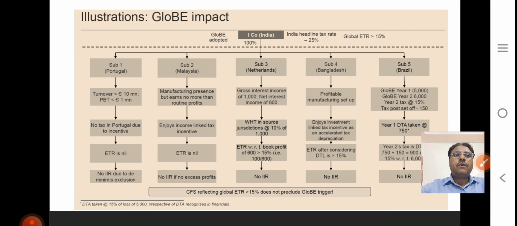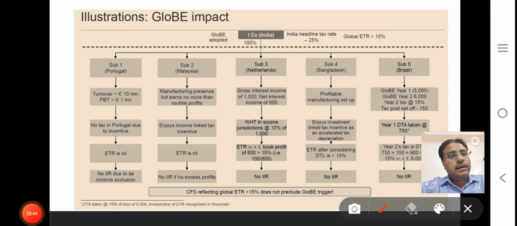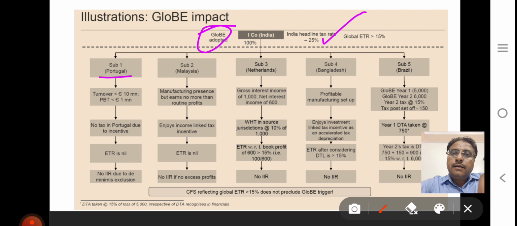You are the owner of Reliance, you are the owner of Tata, you have headed around the world, the sun never sets on you at any time. So what happens? Your India tax rate is supposed to be 25% and you adopted it globally. You have one subsidiary in Portugal, where turnover is below 10 million euro and profit is also below 10 million euro. So ETR is nil, but there is no impact of the GloBE rule since a de minimis exclusion is there in the GloBE rule.